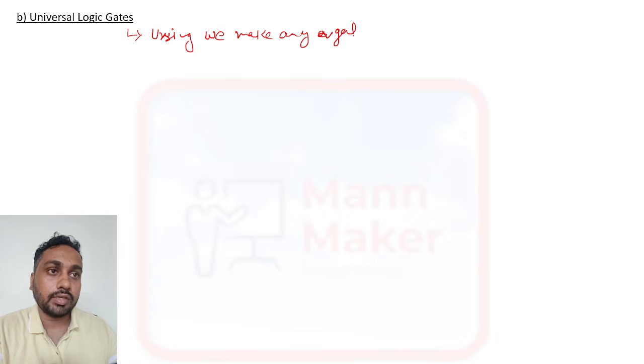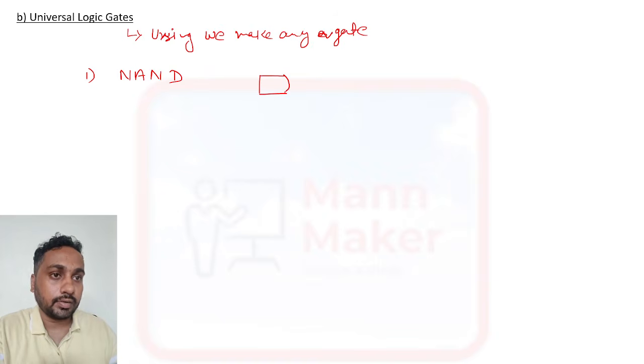Now if we talk about universal gates, why universal gate? Because using a universal gate we can make any gate. Any gate we can design using a universal gate. Our universal gates are what? First one is your NAND gate. If we talk about the symbol, it will be like this.